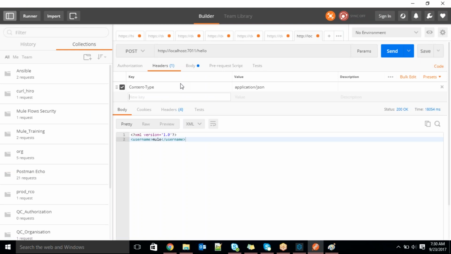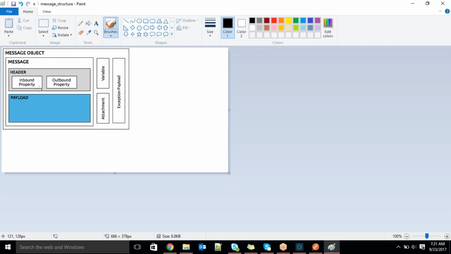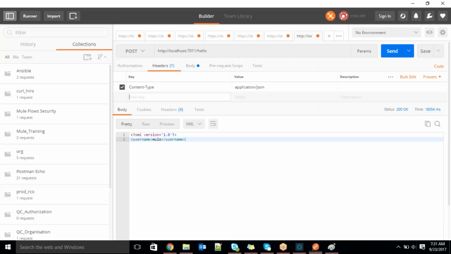Whatever the inbound properties are, these are immutable, guys. We can't change it, edit it, or remove it in the logic if it is an inbound property. I will show you where it will display all the inbound properties. In the header, whatever you are passing comes under inbound property.